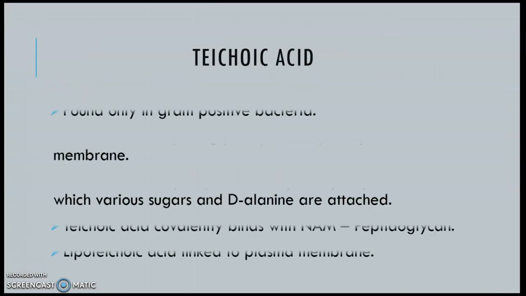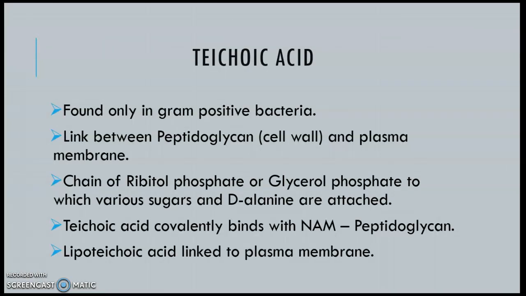Okay, teichoic acid. It is found only in the gram-positive bacteria. It is the linkage between the cell wall and the cell membrane. This teichoic acid is either made up of ribitol phosphate or glycerol phosphate with various sugars and D-alanine. This teichoic acid binds with the NAM of the peptidoglycan. It connects the cell wall with the plasma membrane. Lipoteichoic acid is linked to the lipid portion of the plasma membrane.